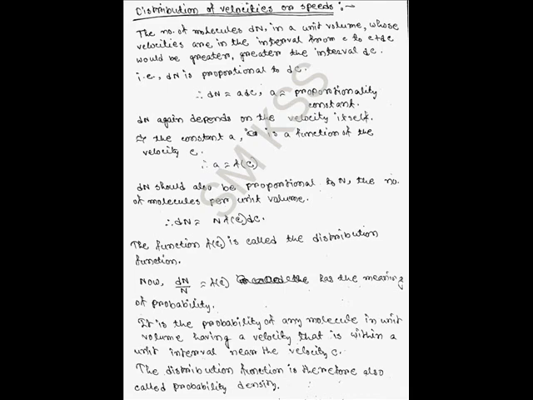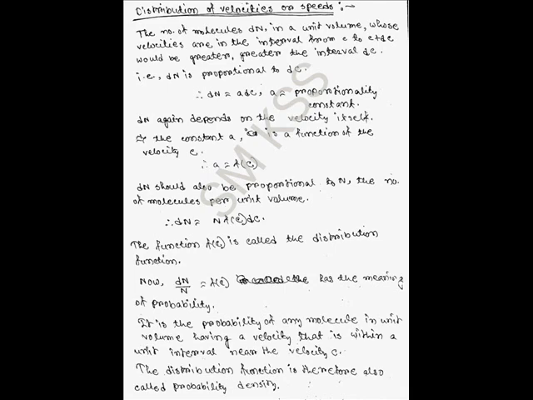Good morning everyone. In the previous lecture we studied the basic assumptions of the kinetic theory of gases. The kinetic theory of gases tells us that the molecules can have any velocity between 0 and infinity. Now we will study the distribution of velocities among molecules. To solve this problem, the first question that arises in our mind is: how many molecules, or what fraction of the total molecules, have velocities within a certain interval near a preset value of a specific velocity.